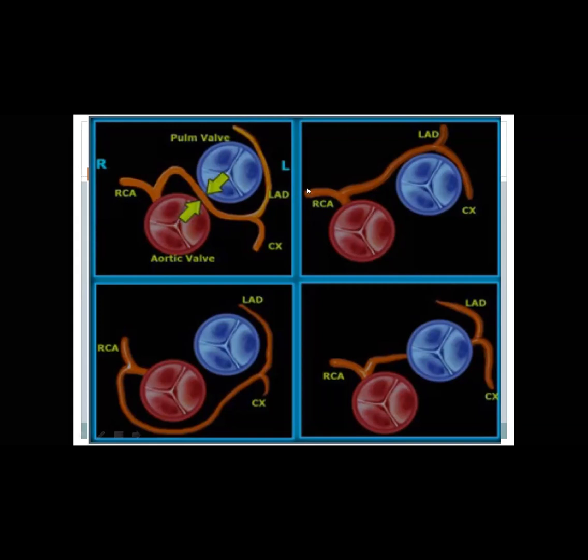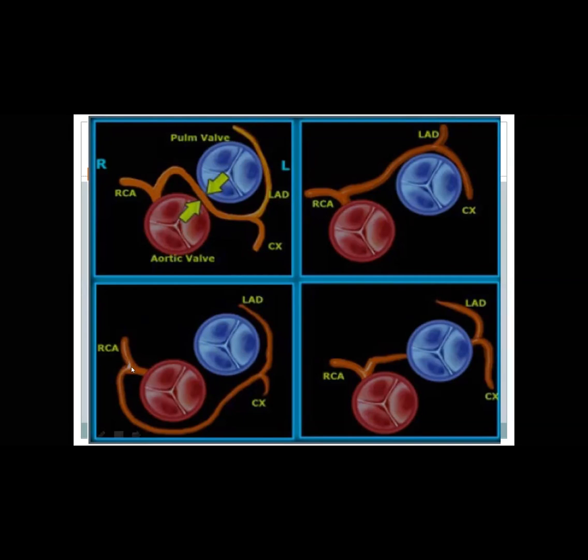This one here is the RCA. This is the left main coronary artery arising from the RCA and then coursing anterior to the pulmonary artery and then bifurcating to LAD and CIRC. This course is anterior to the pulmonary artery. So is it benign or malignant? Benign, because it is not interarterial. The malignant one is anterior to the aorta, posterior to the pulmonary artery, or interarterial, between the two arteries.